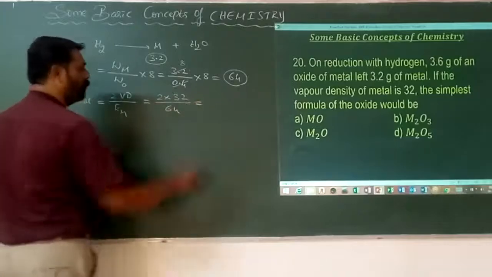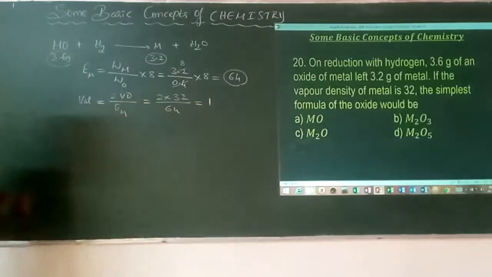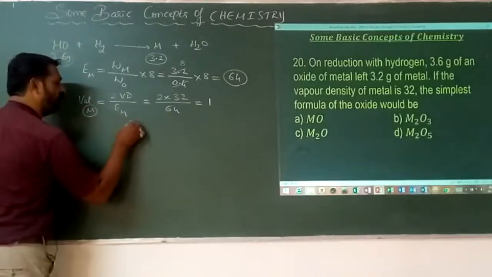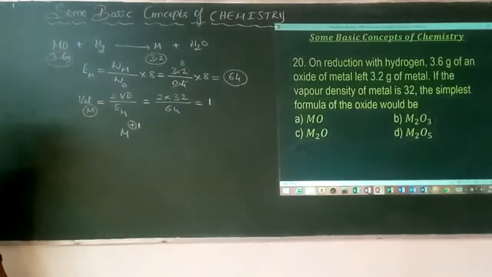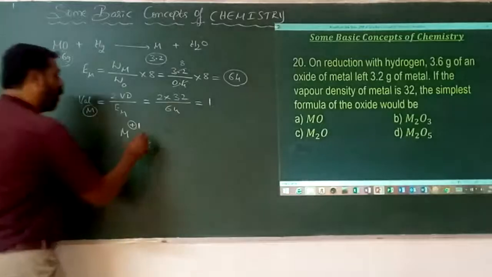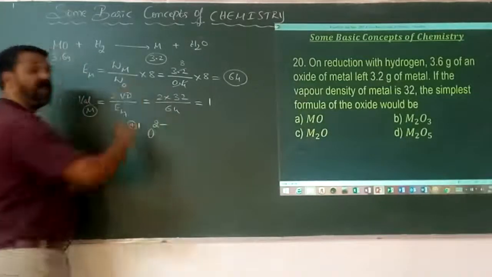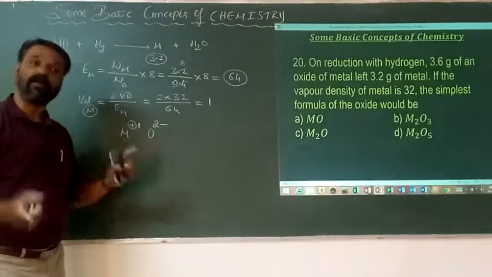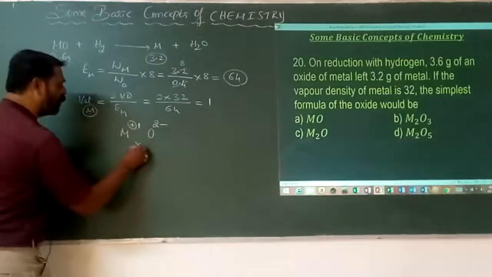That is equal to 4. Valency of metal M is plus 1. M is having a valency of 1. Oxygen is minus 2. Plus 1 minus 2 is not equal to 0. To convert that into 0, multiply M by 2.